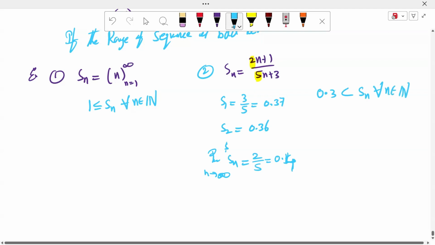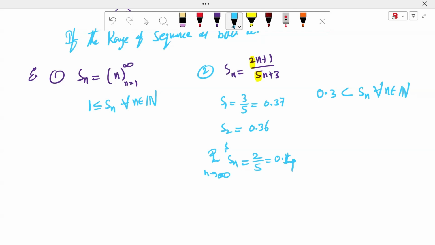Therefore the sequence is bounded below, because there is a bound below the sequence. Likewise, if there is a bound above the sequence, then the sequence is bounded above. Is it clear? Yes, sir.